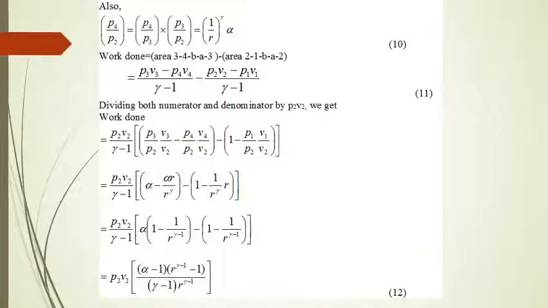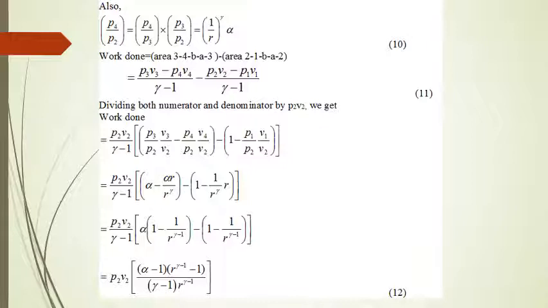From where is this expression coming? That is quite simple. Work done is equal to P dV. So P is equal to work done upon dV, that is swept volume.